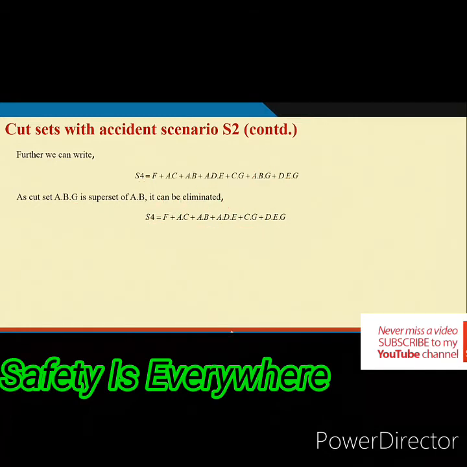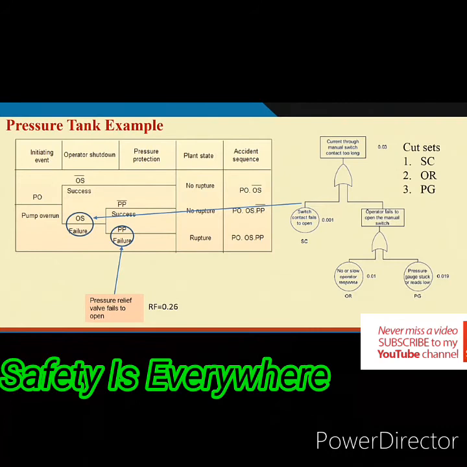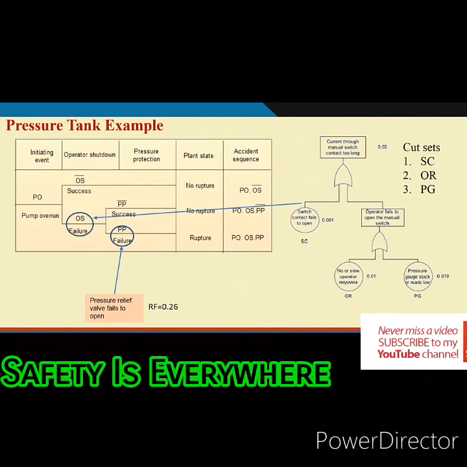This is what is linking cut sets with accident scenario. Now, let us see one example, that is the pressure tank example, and you all know this example, we have discussed several times. So, here the situation is like this, when there is pump overrun. So, under this situation, to protect the tank from overpressure situation, there will be operator shutdown and there will be pressure protection.